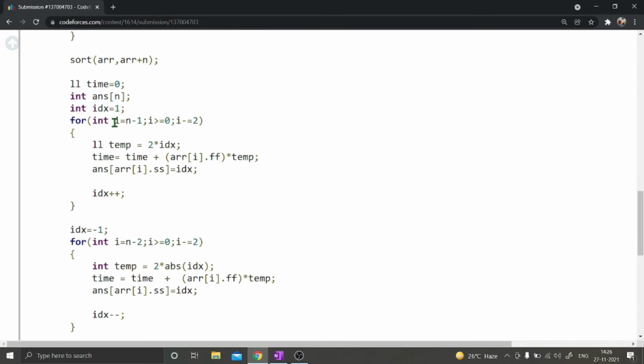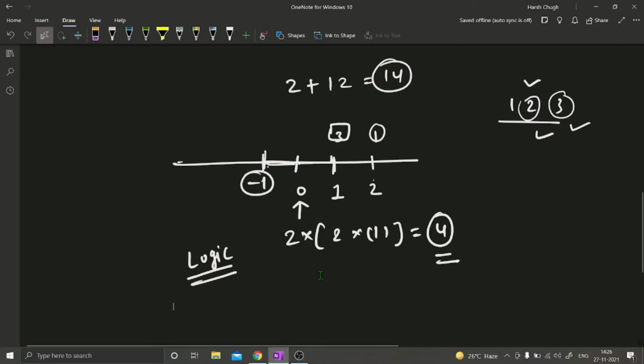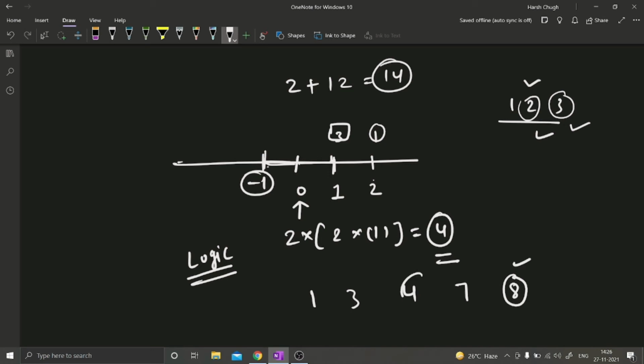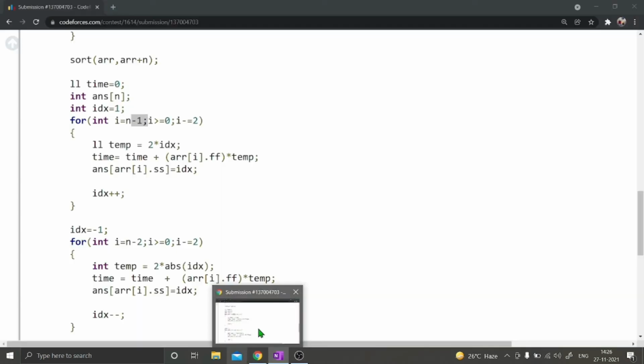Okay, after that I'm traversing the array from the back. Let's say the array was 1 3 4 7 and 8. Now I'm traversing from 8. I will place it, then I will leave that because I want to place the negative coordinate. So in implementing I am placing that, and then I will place at 2 coordinate, because let's say this coordinate is 1, then this will be -1, so I will write it -1 later. So for that I will write 2, then for that I will write 3. That's how I am traversing.